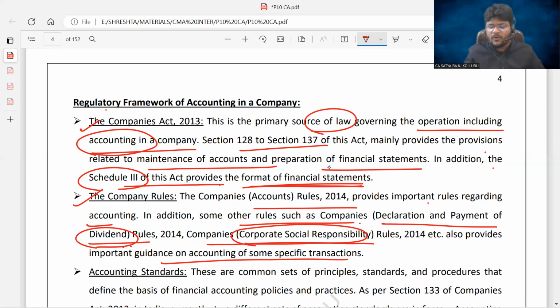Sir, what is the meaning of corporate social responsibility? All such issues you are going to learn in your law paper. Whenever such a specific topic comes, I just tell you that you will learn it in that particular paper. Company law is pretty vast. I'm not here to explain each and every provision of company law. I am here to explain the accounting treatment with respect to the company. But without knowing such provisions, we are unable to understand the accounting in a detailed manner. That is the reason why I take the help of such provisions whenever necessary.